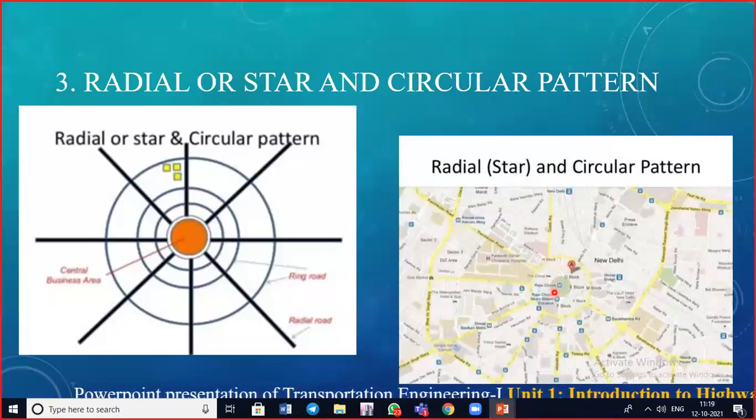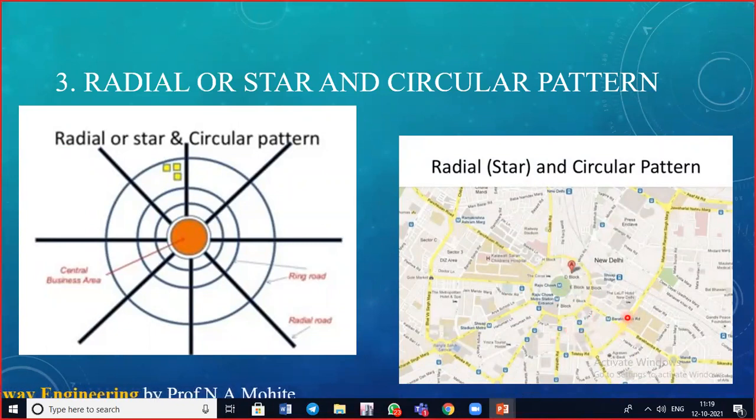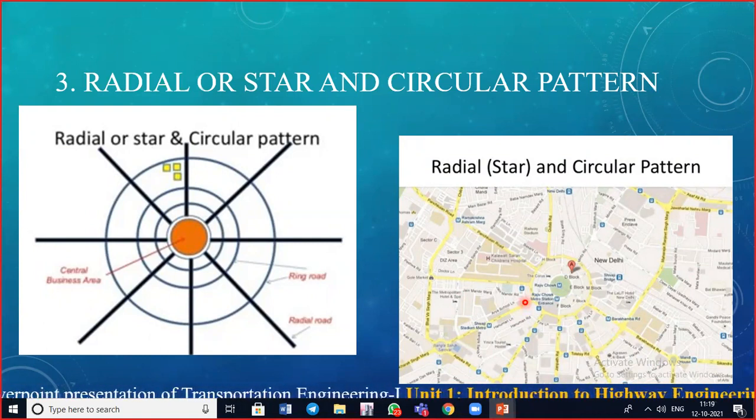So this is the example here, New Delhi, which has roads radiating outside. This is the circular one, entire. Basically it is safe as compared to the above patterns because vehicles travel in the same direction. Whenever the vehicles move, they are traveling in the same direction only.